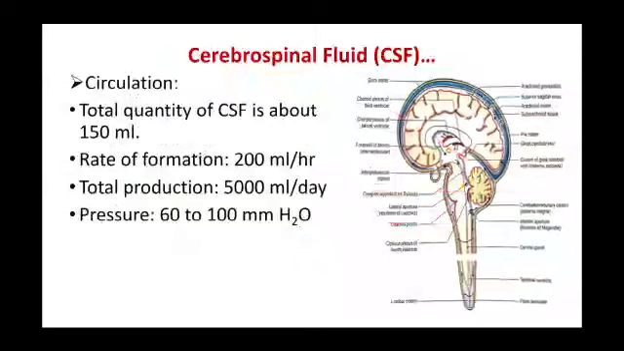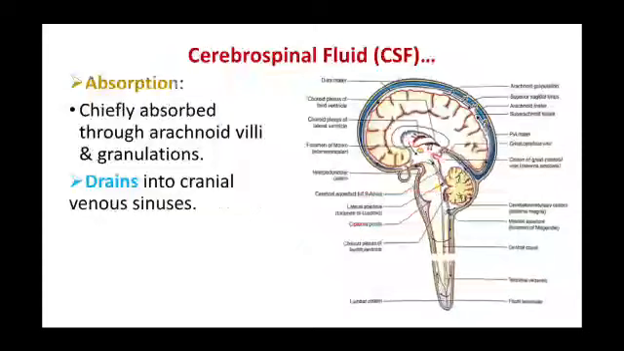The total quantity of cerebrospinal fluid is about 150 ml. The rate of formation is about 200 ml per hour. Total production is about 500 ml per day. The pressure in it is 60 to 100 millimeters of water. This CSF is mainly absorbed through the arachnoid villi and granulations, and it drains into the cranial dural venous sinuses.